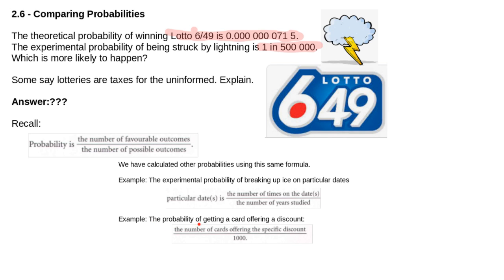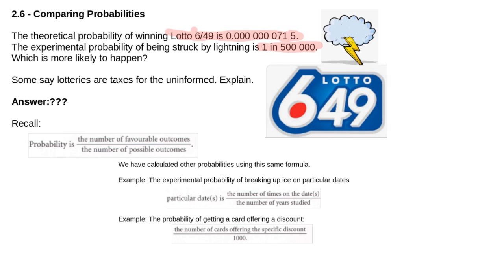Another example would have been the probability of getting a card that offers a discount. That would be like if you were getting a Roll Up the Rim to win. If you knew that there were 1,000 possible cups, but a certain number of cups were labeled for winning, we could figure out the probability. Remember, the probability is nothing more than just a ratio.